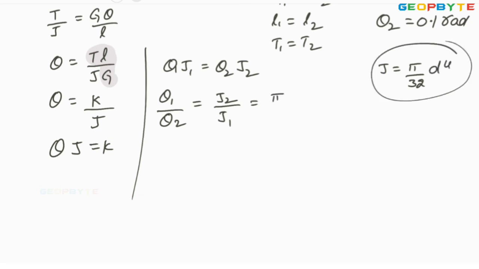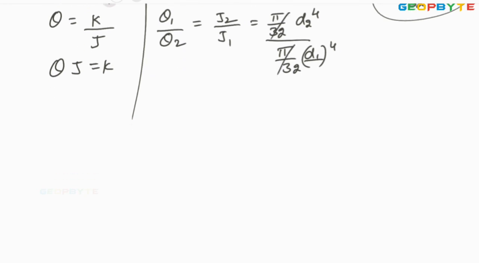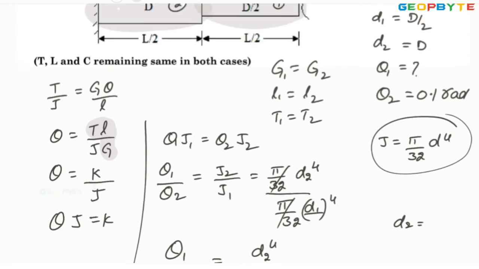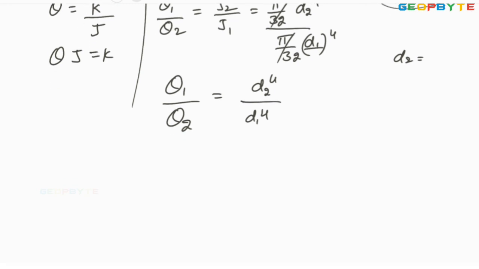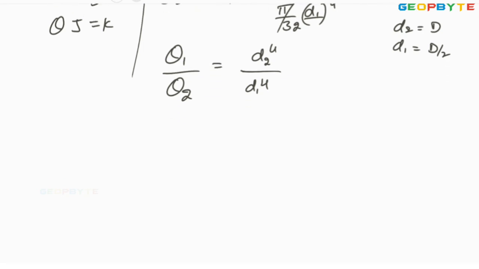Then J2 by J1 equals pi by 32 into d2 power 4 divided by pi by 32 into d1 power 4. Pi by 32 cancels. Theta 1 by theta 2 equals d2 power 4 by d1 power 4. Look at the diagram: d2 equals d, d1 equals d by 2.